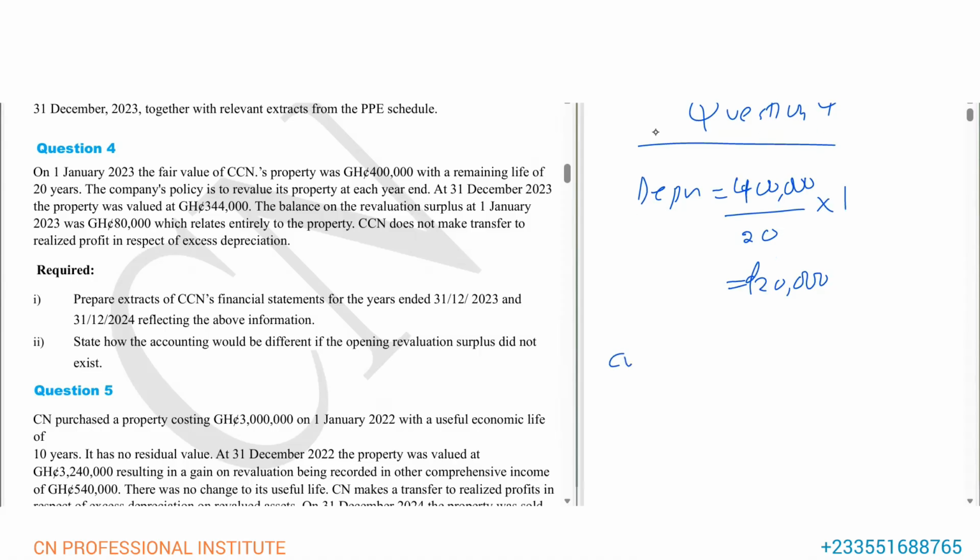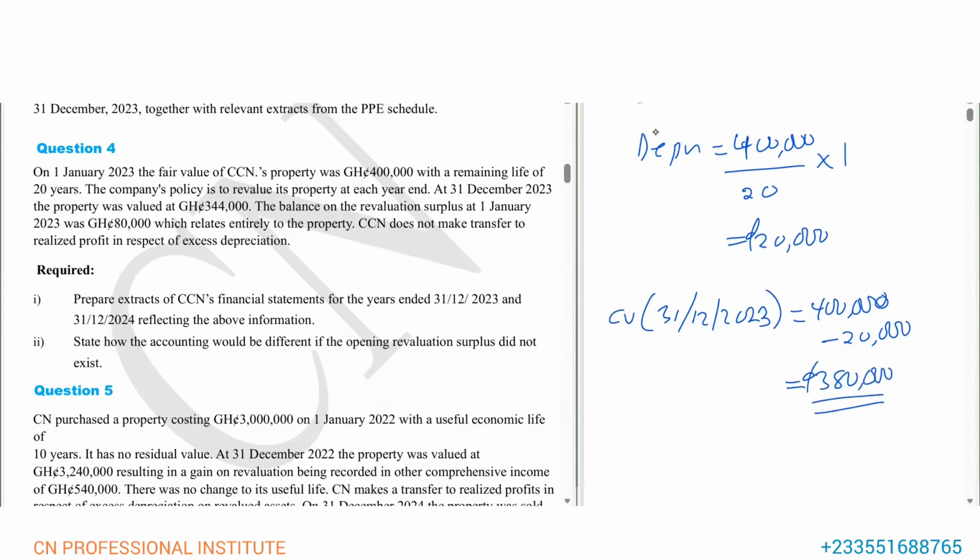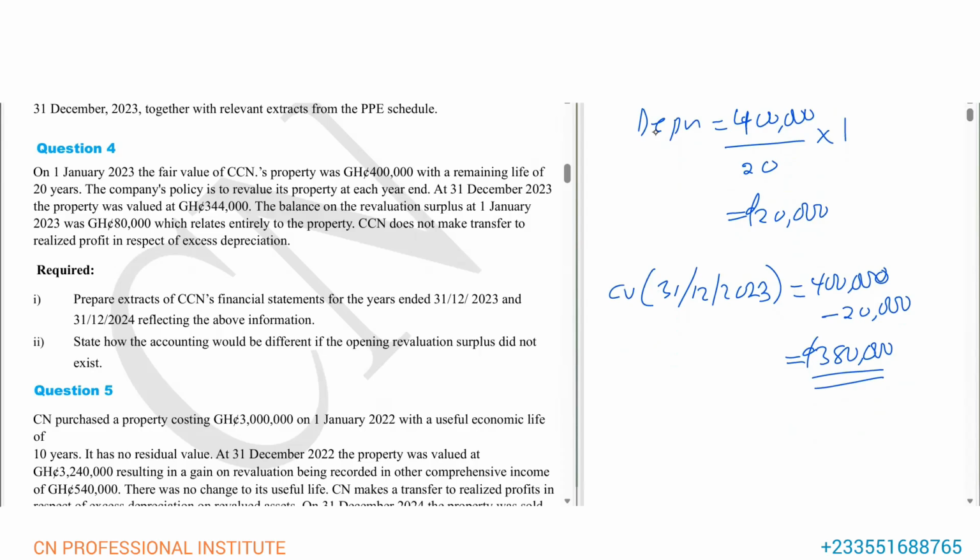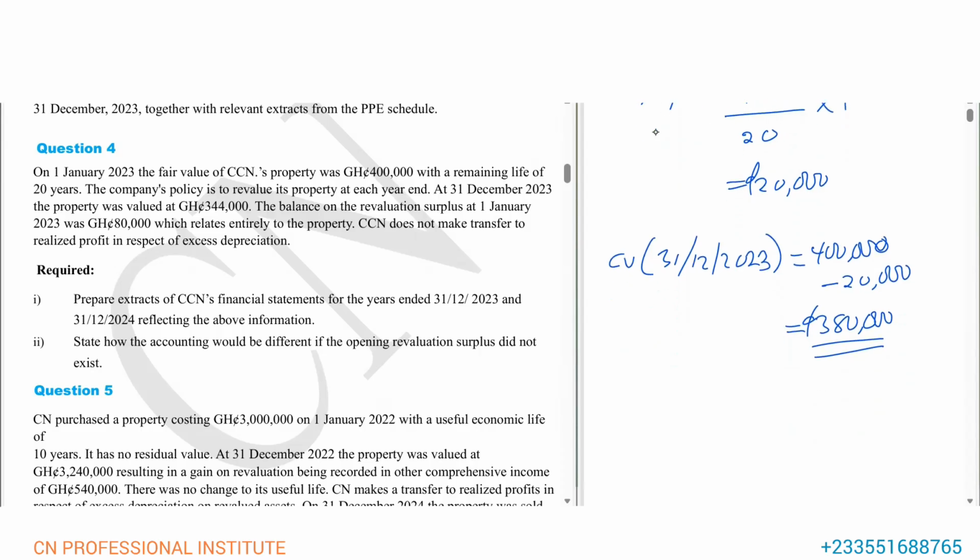Then carrying value as at 31st December 2023 will be equal to the 400,000 minus 20,000. And that gives us 380,000. So 380,000 is the current value as at the date that we are doing the revaluation.